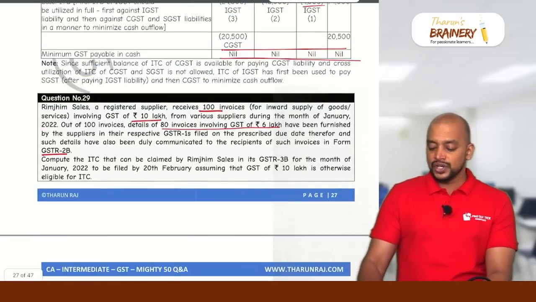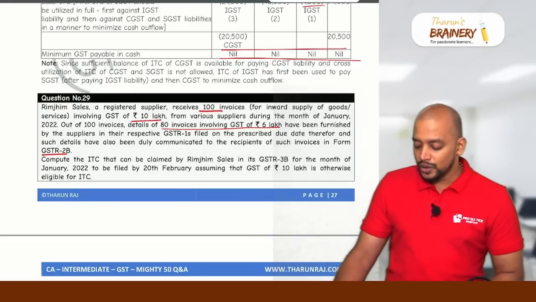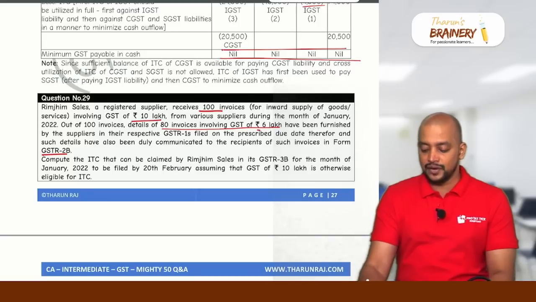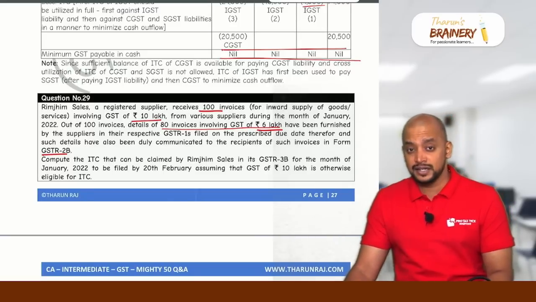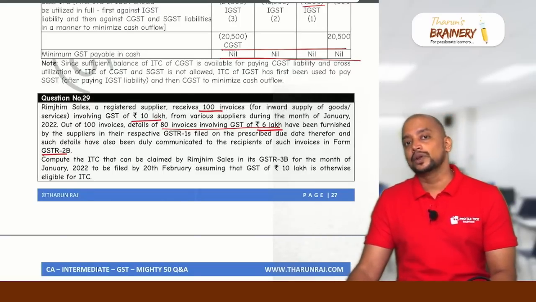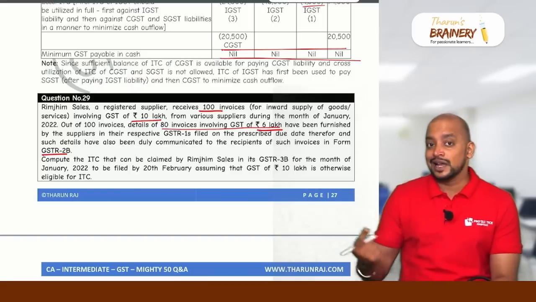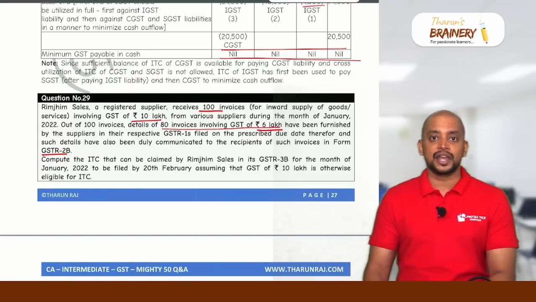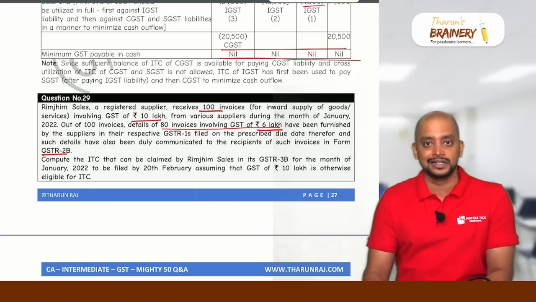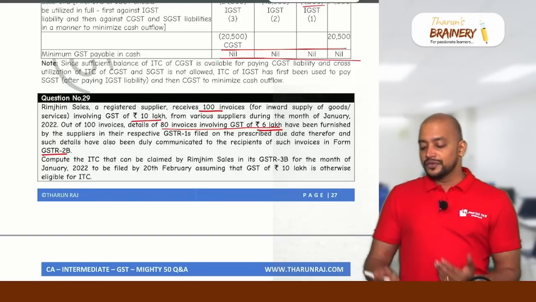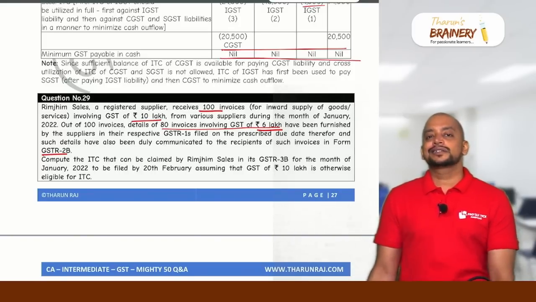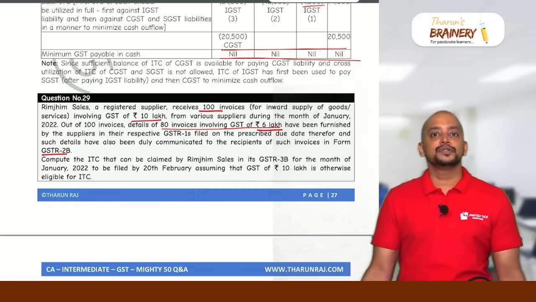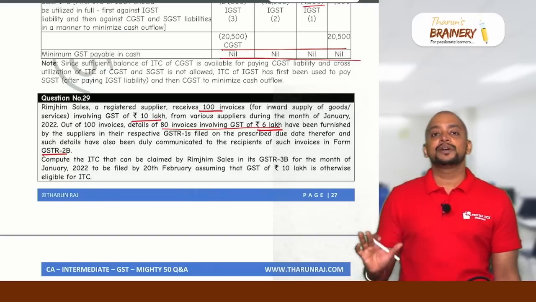Now, in this question, suppose out of these 6 lakhs invoices, we have some invoices which are blocked credit 2 lakhs. Now what we will do? 6 lakhs minus 2 lakhs. So only 4 lakhs will be taken as ITC. Why? Because 2 lakhs blocked credit is there. Suppose if they give out of these 6 lakhs, 1.5 lakhs worth of invoices is used for non-business purpose, you will not take that, because you need to remember the format.